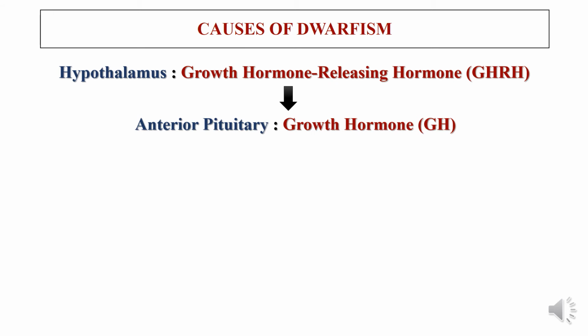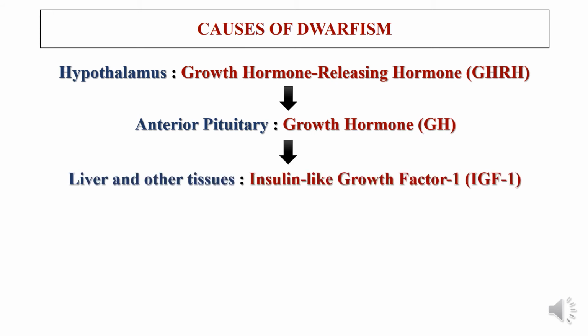Thus, the anterior pituitary hormone, growth hormone, acts on the liver and other tissues and stimulates them to secrete insulin-like growth factor 1.